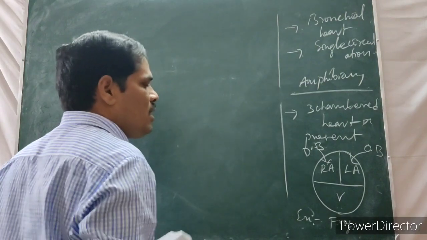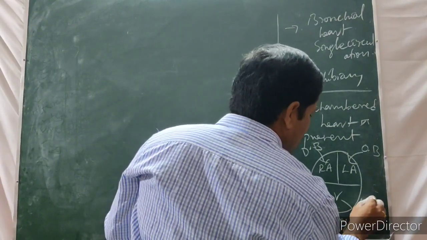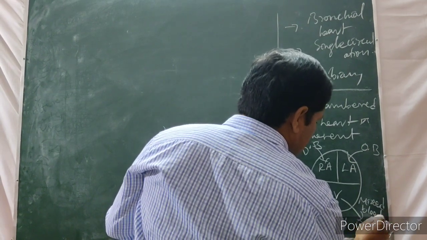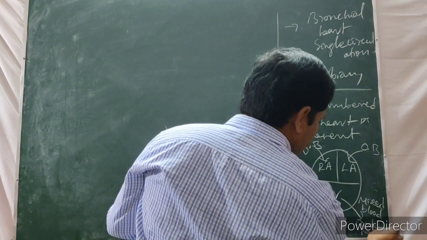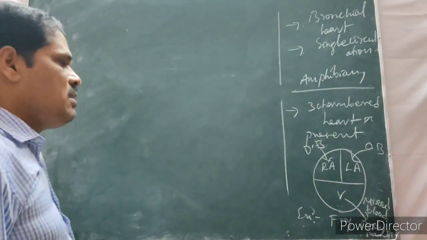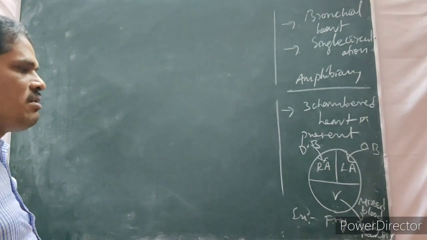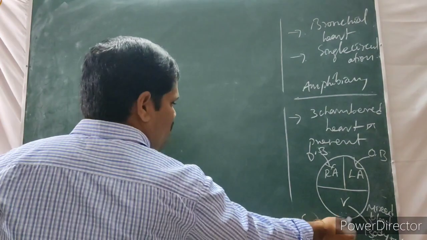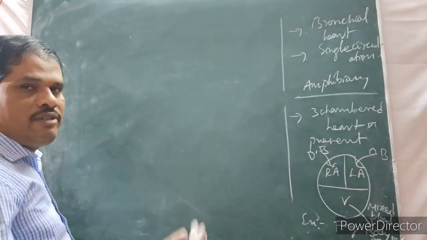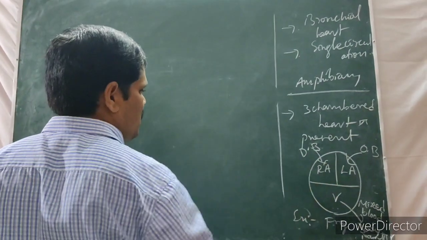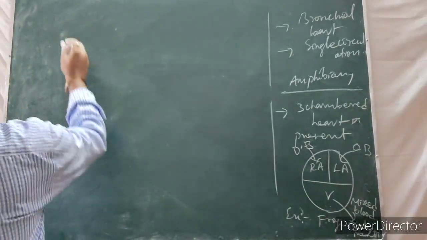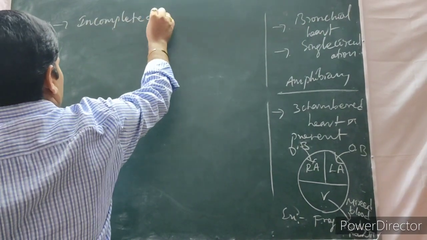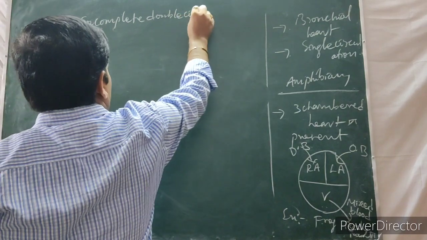Through this ventricle only, the mixed blood enters the body parts. So this kind of circulation is called, what is that? Incomplete double circulation. Here, the mixed blood is pumped from the heart to different parts of the body. This is an incomplete double circulation.